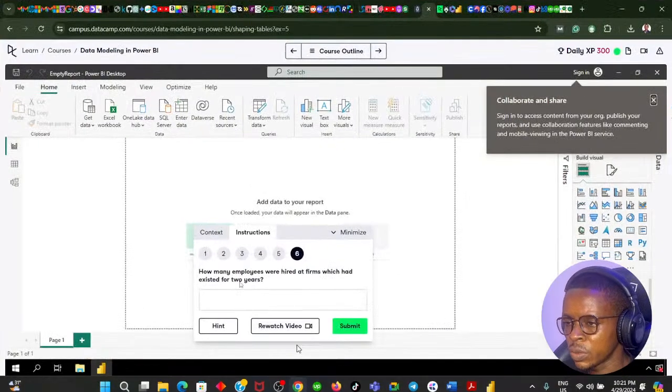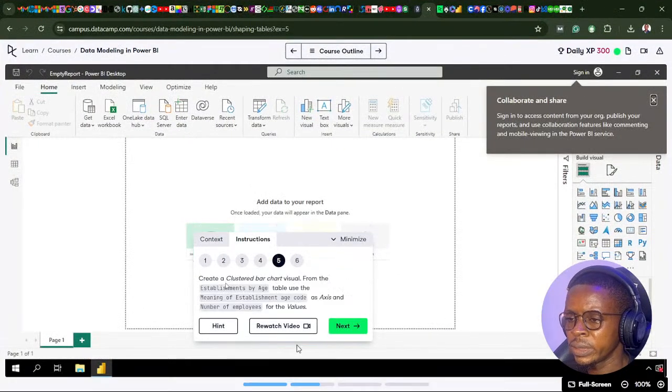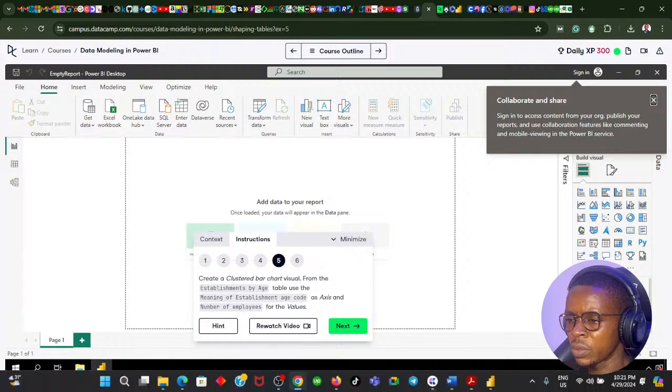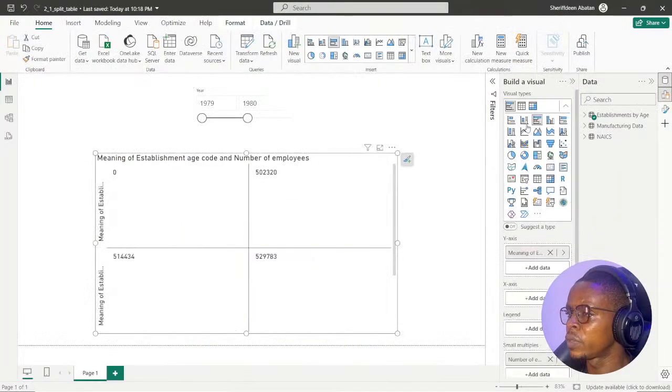Oh, so let's read the instruction one more time. It says create a clustered bar chart visual. Clustered bar chart visual. This is a clustered bar chart, and this is a column chart. So this is the clustered bar chart.